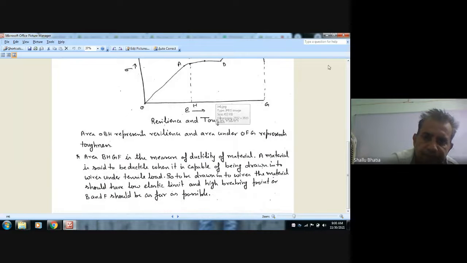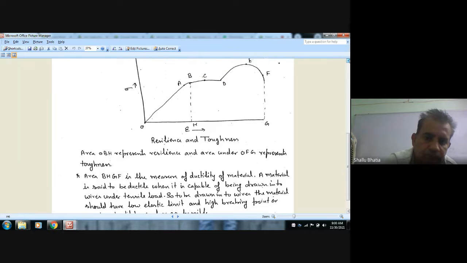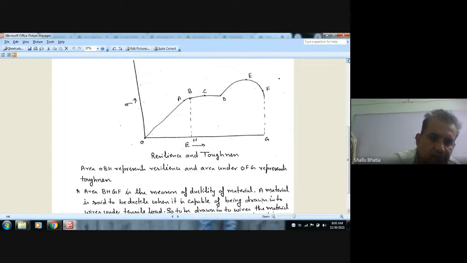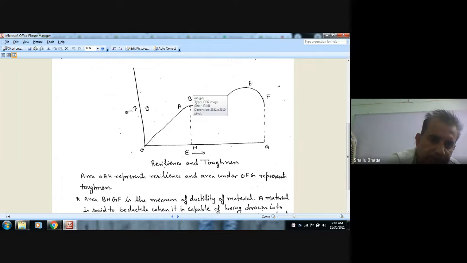If we take stress as P by A and strain as del L by L, then the area of triangle OBH will be P by A into del L by L divided by 2.